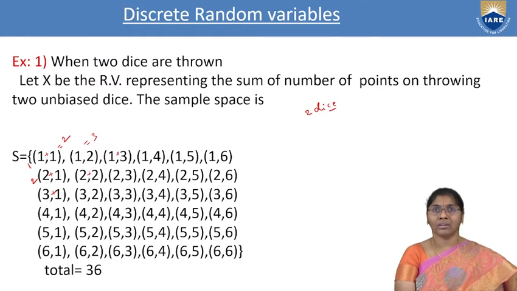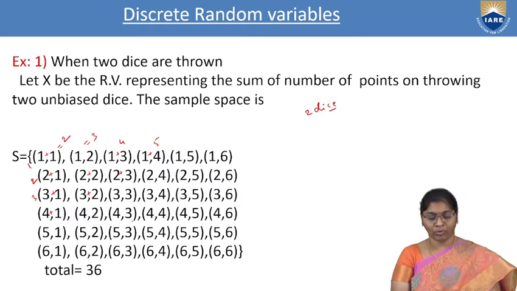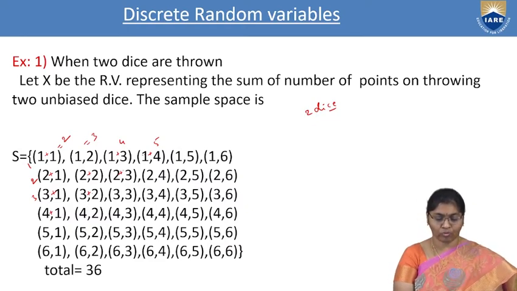How many are there? 3. Next 4. Here it is 5. The sum of the two elements is 5. The total elements are 1, 2, 3, 4. 4. Similarly, the remaining also. Here the total is 6. How many terms are there? 1, 2, 3, 4, 5. 5 terms. Next, here the total is 7. The total sum of the 2 points is 7. How many are there? 1, 2, 3, 4, 5, 6. Next series is 7.